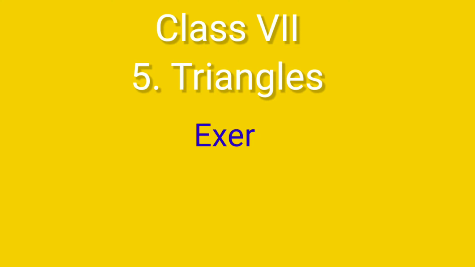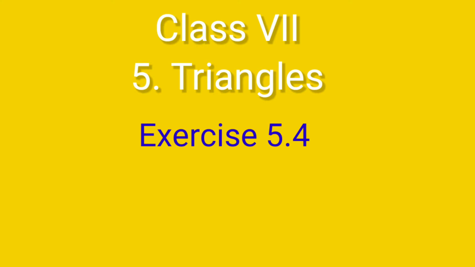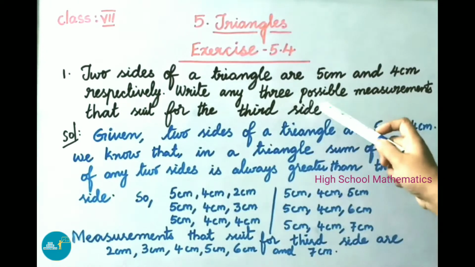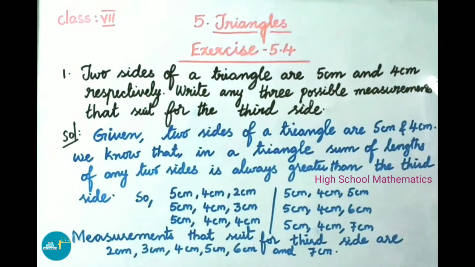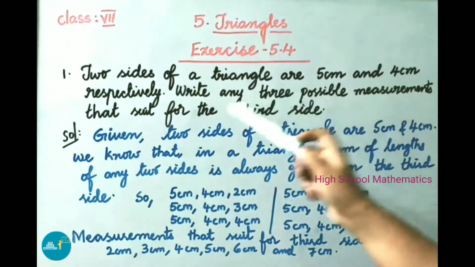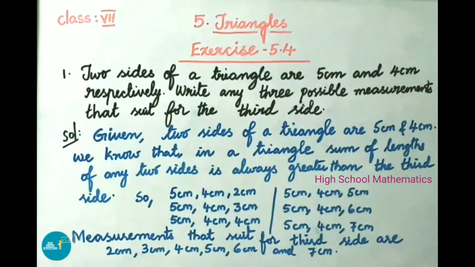Today we are going to learn class 7 chapter 5 triangles exercise 5.4. See now question number 1. Two sides of a triangle are 5 centimeters and 4 centimeters respectively. Write any three possible measurements that suit for the third side. Let us see the solution.